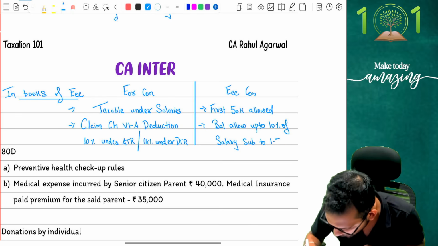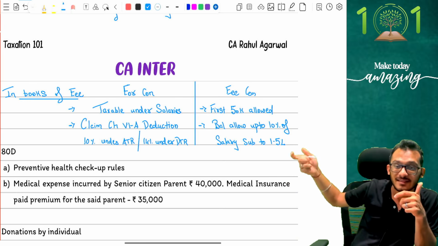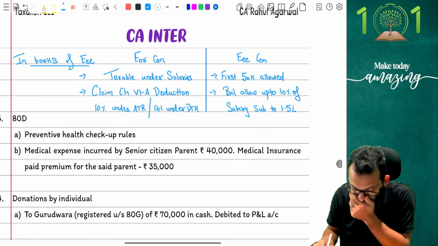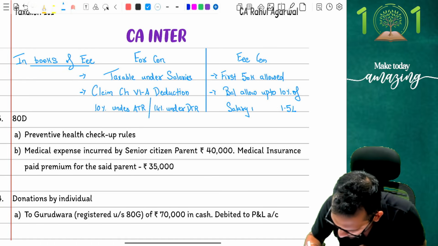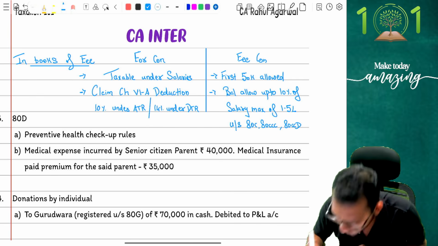Let me put 1,50,000 itself, you will understand this better. So you will allow the balance up to 10% of salary, maximum of 1,50,000 under 80C, 80CCC, 80CCD. That is what the conditions are.